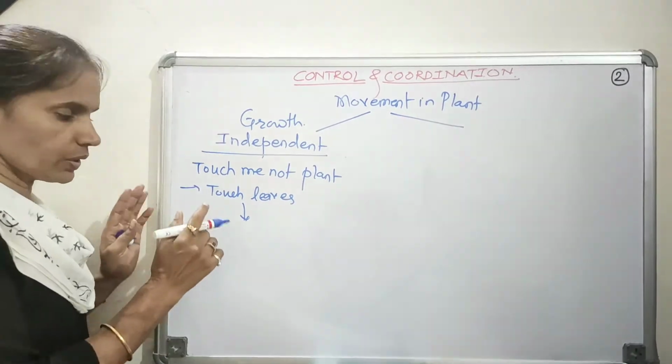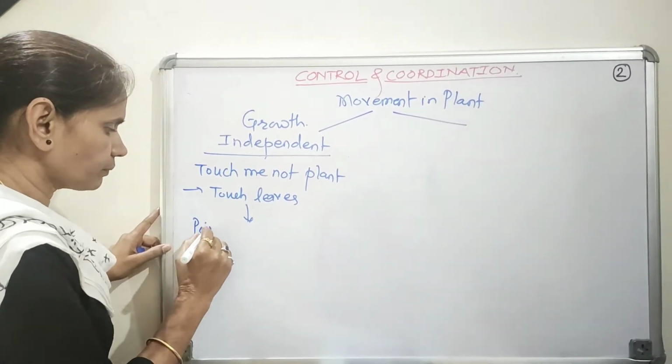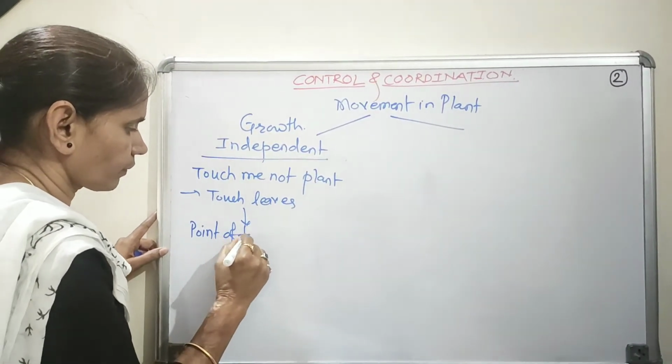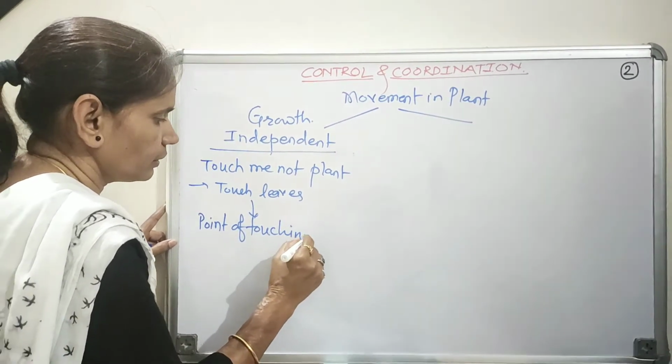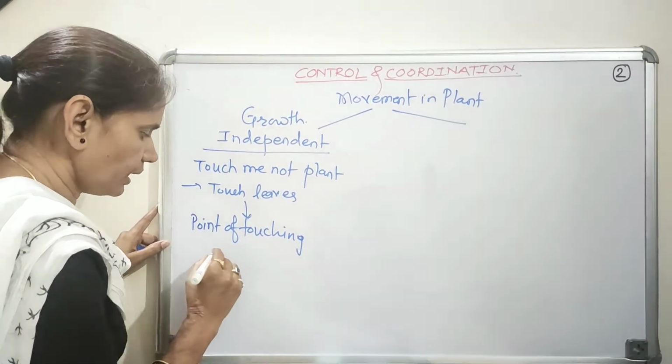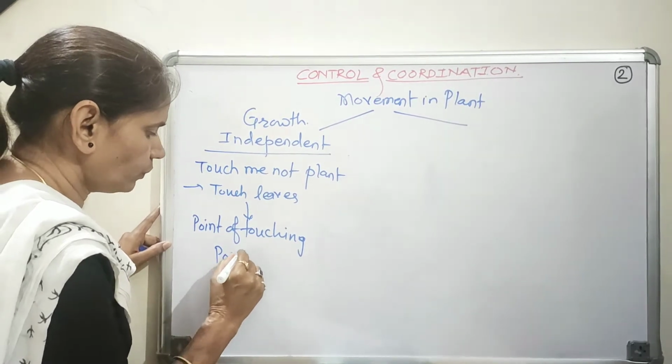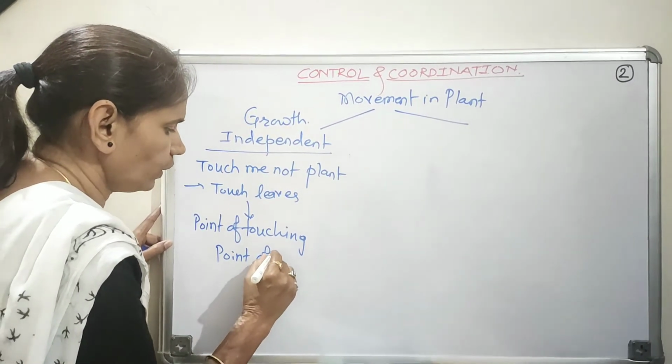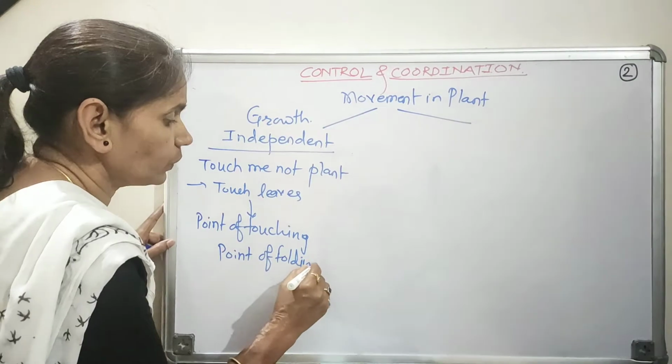If we observe the point of touching and the point of movement or folding of the leaf, these are two different points.